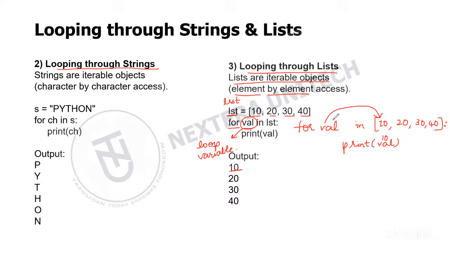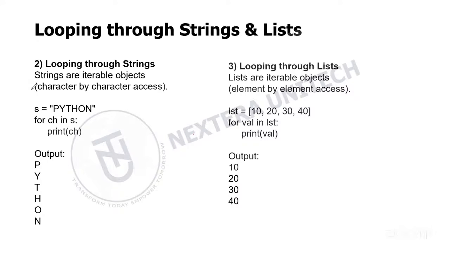And then in a new line, it will refer to 20 and print 20 next. Then val will refer to 30 and print 30 next. And then the remaining element, that is 40. So till the end of the list, it will print each element in the list by accessing them.